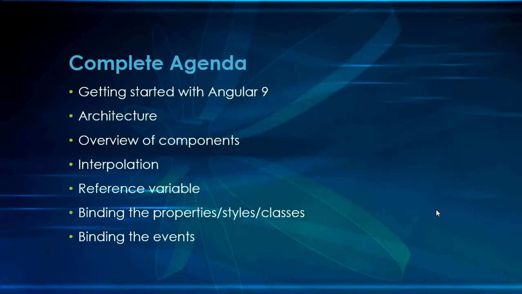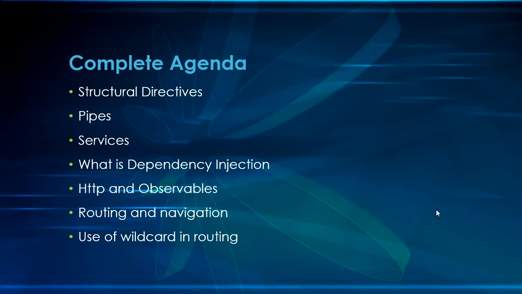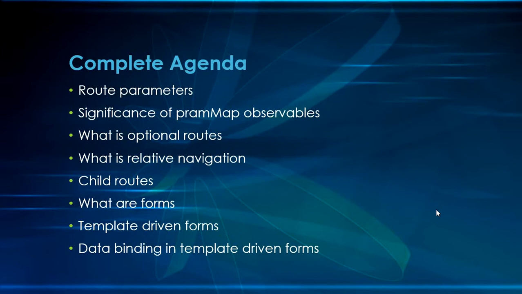So let us start by seeing the agenda. We will be getting started with Angular 9, the architecture, overview of the components, interpolation, reference variable, binding the properties, styles, classes, binding the events, and later on we will proceed with structural directives, pipes, services, what is dependency injection, HTTP and observables, routing and navigation, using of wildcard in routing, and then we will proceed with route parameters, significance of param map observables, what is optional route, what is relative navigation, child routes,